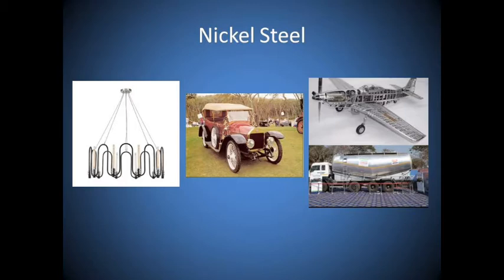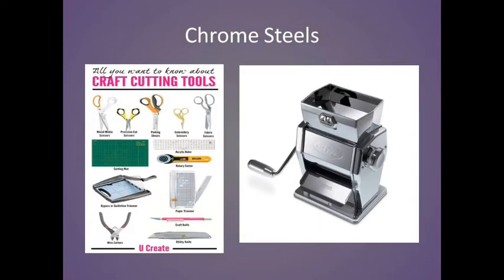Nickel steel is used in making cables, automobiles and aeroplane parts. Chrome steel is used in the manufacturing of cutting tools and crushing machines.